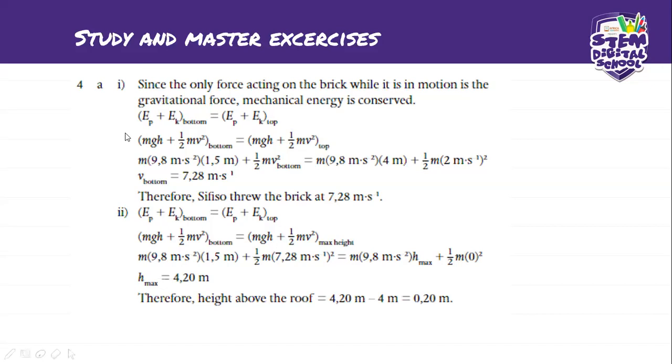On the bottom, we have initial potential energy, and after, at the top, we're going to have both our MGH and our kinetic energy.